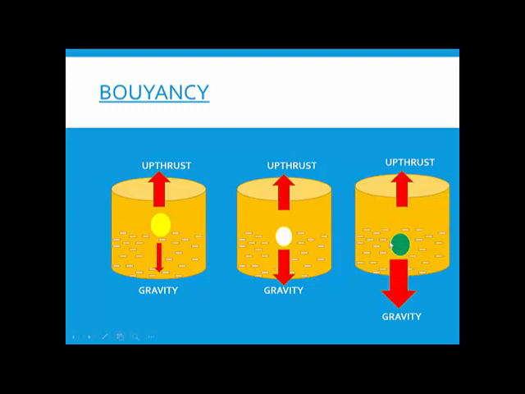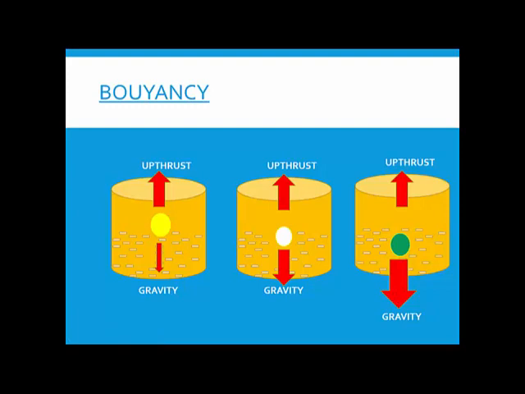Look at the third one. Again the level of water is the same. So in all the three tumblers, you can see that the water level is the same. So if the water level is the same, the upthrust or the buoyant force is going to be the same. But what is different here? Look at this. This is a metal ball, the heaviest ball. If the mass of the ball is more, then the force of gravity is going to be even more. Why? Because mass has increased. So the force of gravity will be much more as compared to the first two cases.